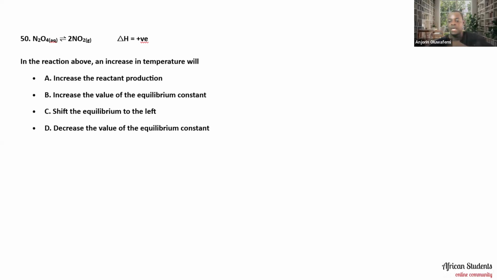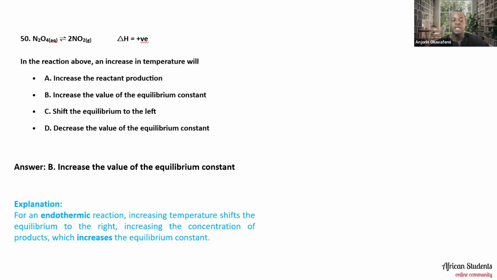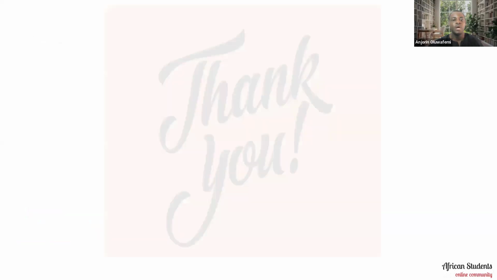So the right answer here is actually option B, increase the value of the equilibrium constant. Why is that? This reaction is endothermic because delta H is positive. For an endothermic reaction, increasing temperature shifts the equilibrium to the right, increasing the concentration of products, which increases the equilibrium constant. So that is the reason why we have chosen this particular option.